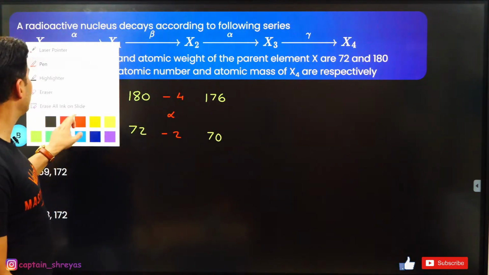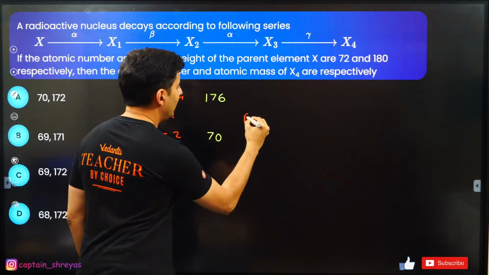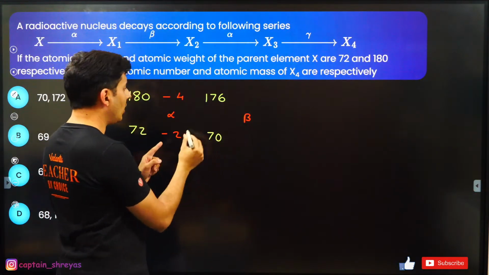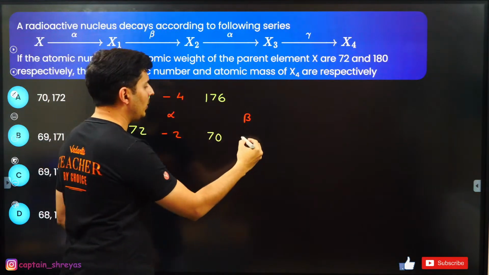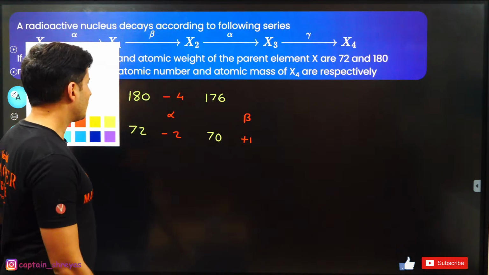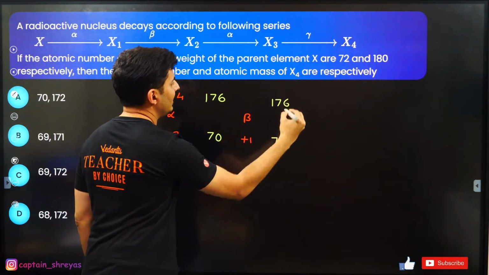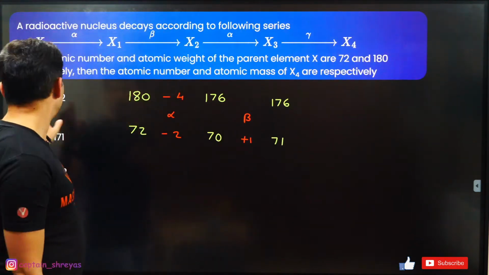Then you have beta decay. In beta decay process, nothing changes on the mass number side, but atomic number increases by 1. So my dear students, this is just going to become 71 and this will still remain 176. Then again you have alpha decay.